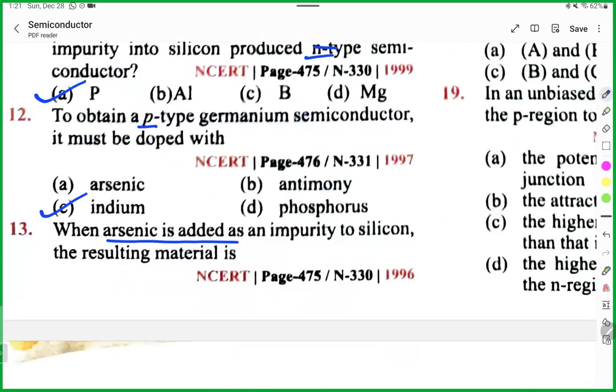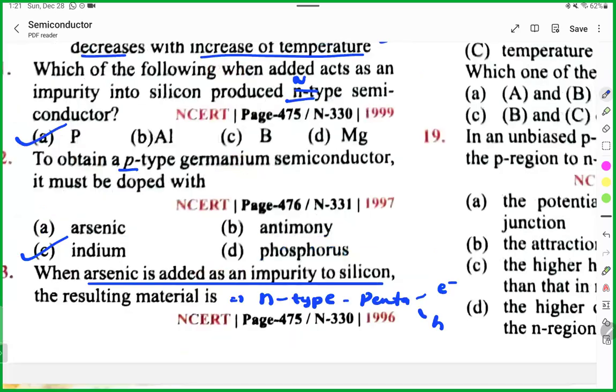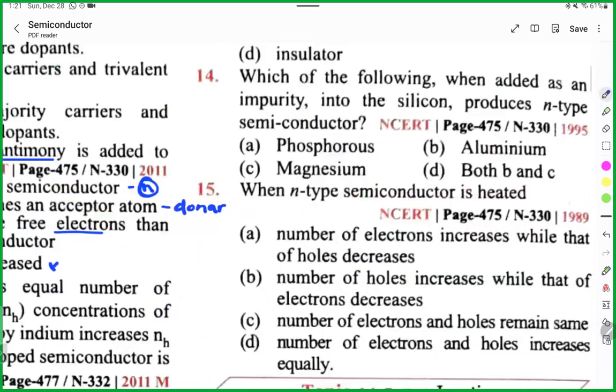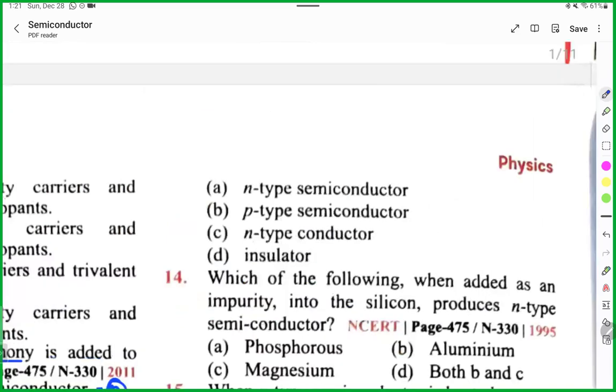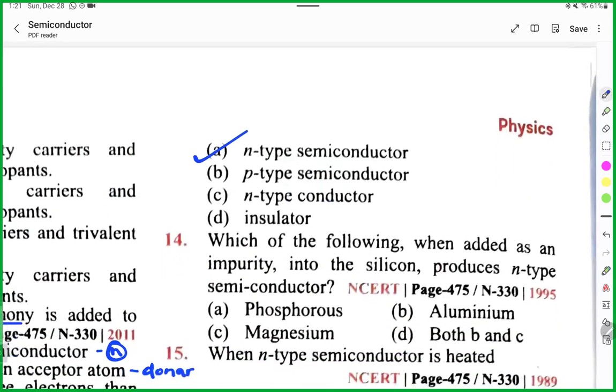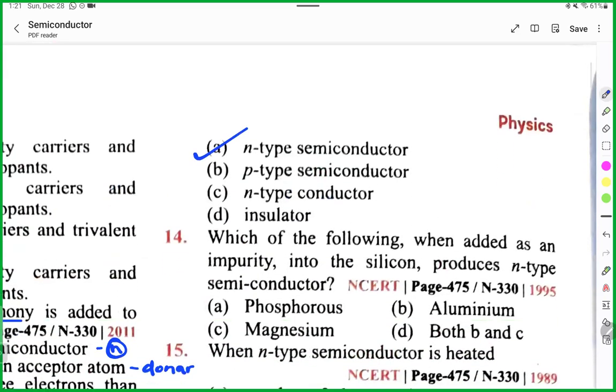Chandana, when arsenic is added as the impurity to silicon, what will be the resultant material? N-type, pentavalent, majority charge carrier electron, minority holes. It could probably be from this, but they asked the easiest one. Sarah, which of the following added as an impurity into silicon produces N-type? The phosphorus.